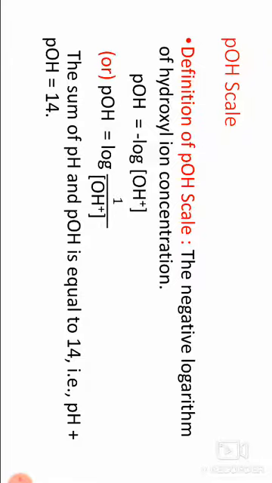For acidic solutions, pH is less than 7. For basic solutions, pH is more than 7, and for a neutral solution, pH equals 7. The lower the pH, the more acidic the solution. Conversely, the higher the pH, the more basic the solution.